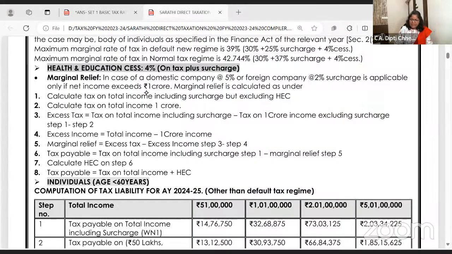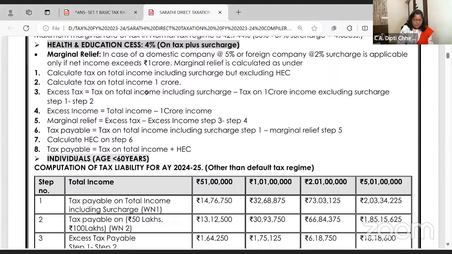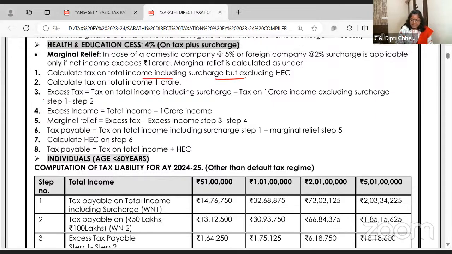1 minute. I'll share with all of you one more file. Yeah, can you see one more file? Marginal relief. Calculate tax on total income, including surcharge. Wait, 2 crore and 50,000. Now calculate the tax on 2 crore.